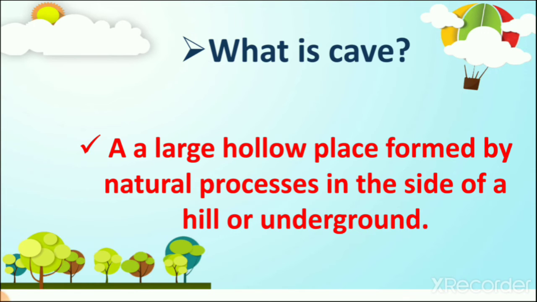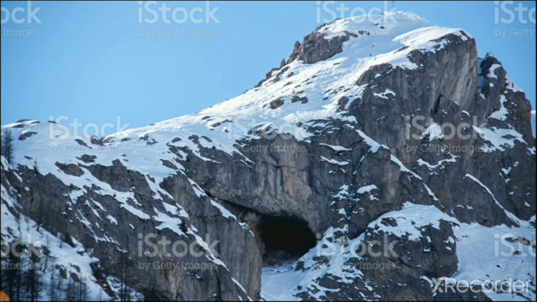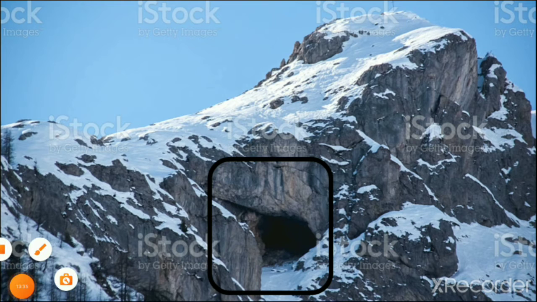So let's see some pictures. Here you can see the mountain, right? In this mountain you can see a hole. I circled the hole. You can understand what caves are. So big mountains have big holes and these holes are created naturally. We cannot make holes in mountains.